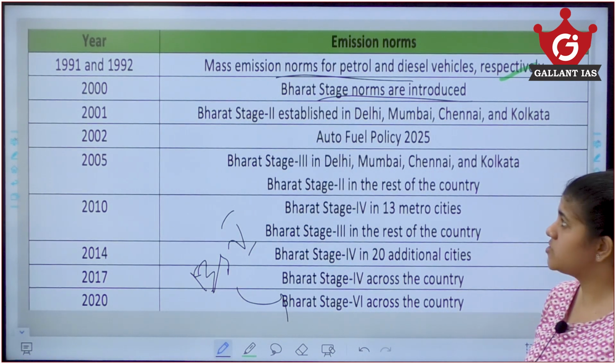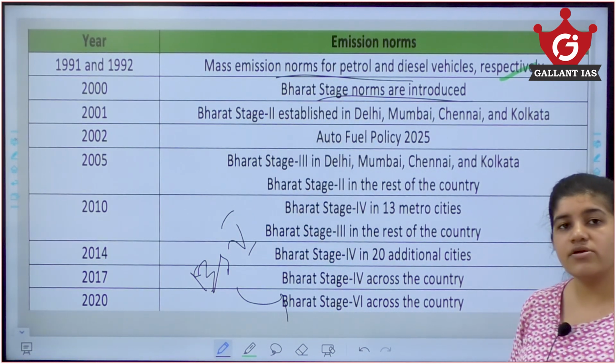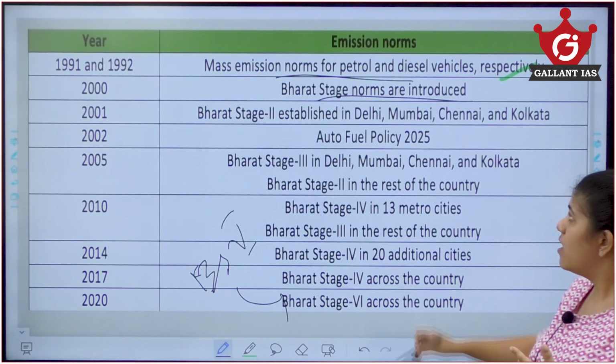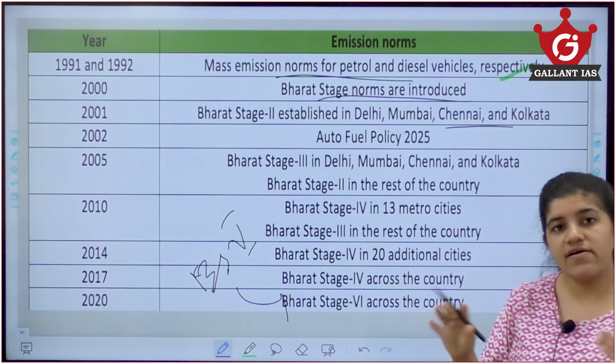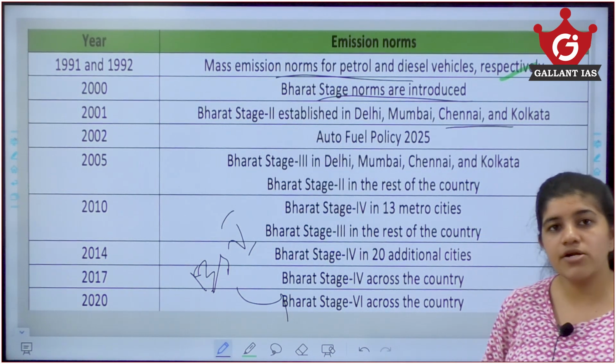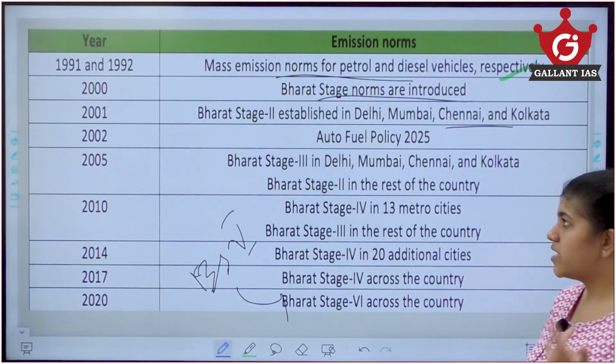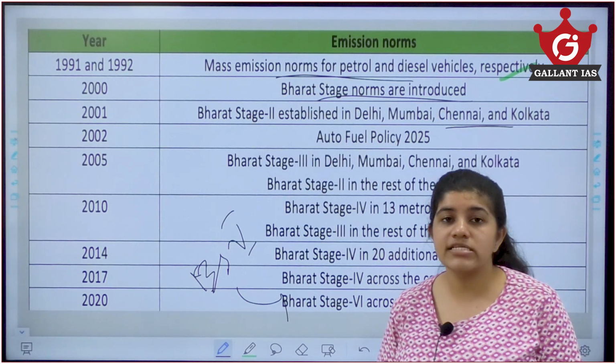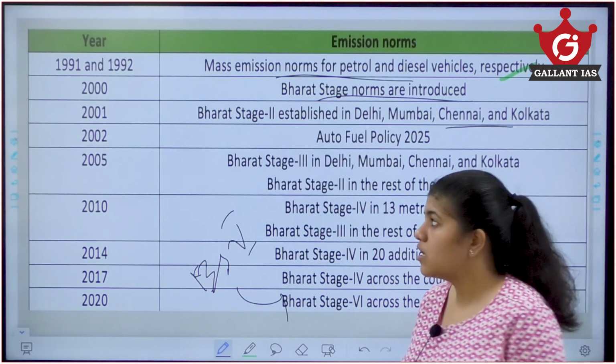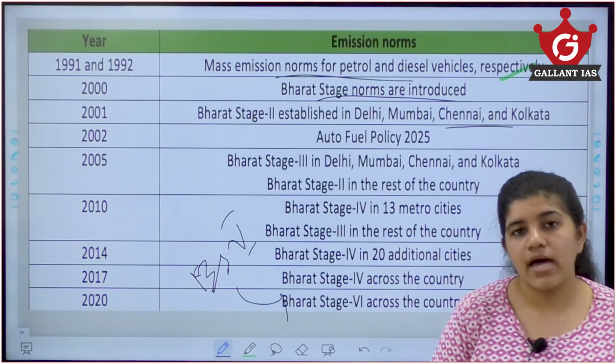All these Bharat Stage emission norms were initially introduced in key areas like Delhi, Mumbai and Chennai where pollution levels are high, then gradually extended to all regions in India. Currently we are under Bharat Stage 6, and there is discussion going on for the development of Bharat Stage 7 norms to control pollution. So these are all to be known about the Bharat Stage.